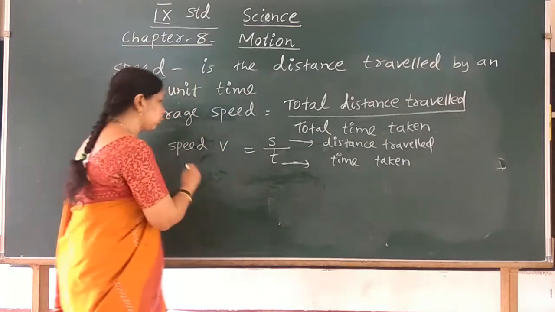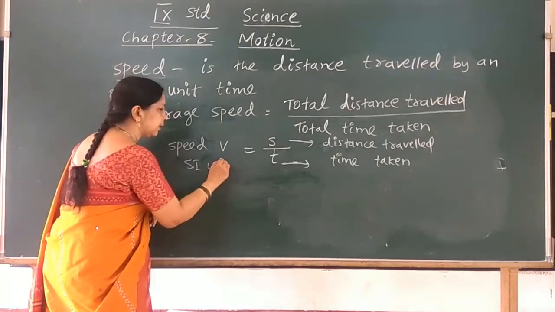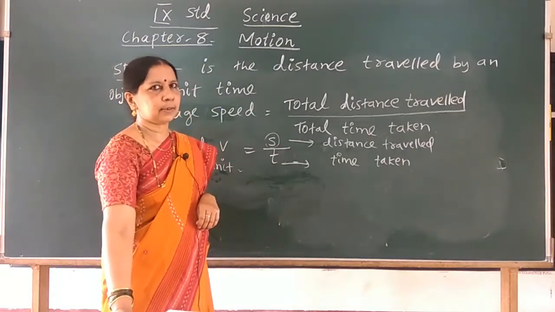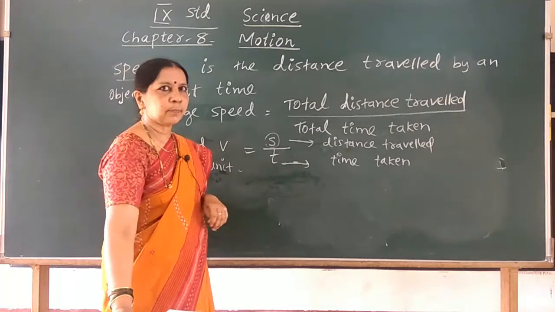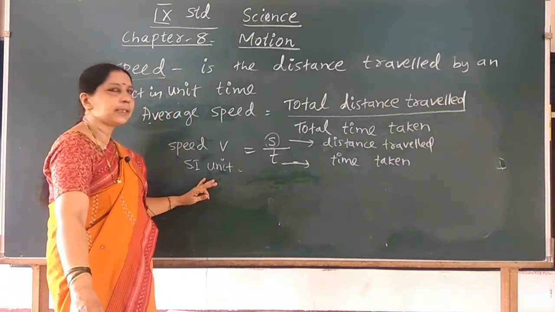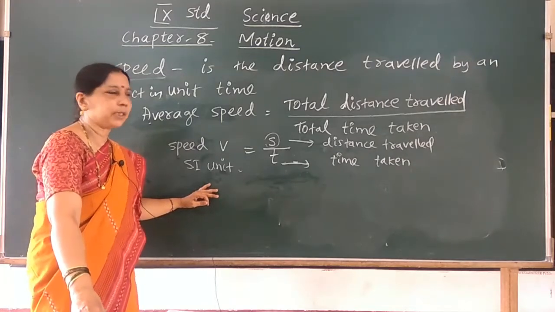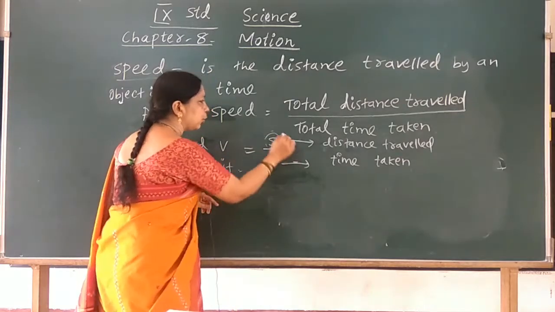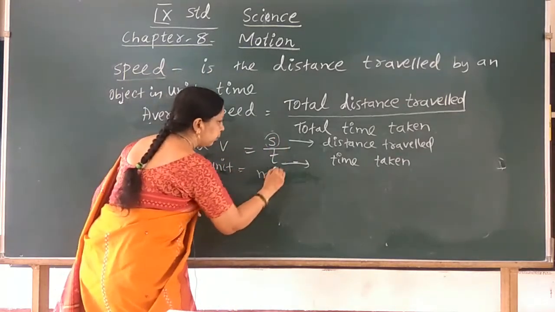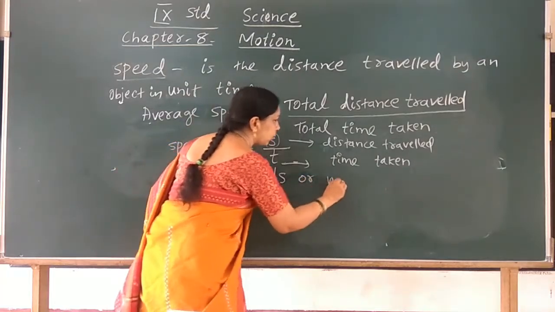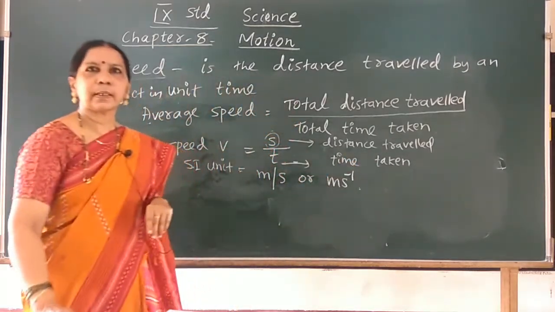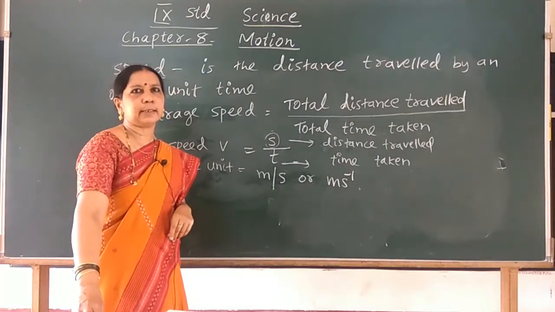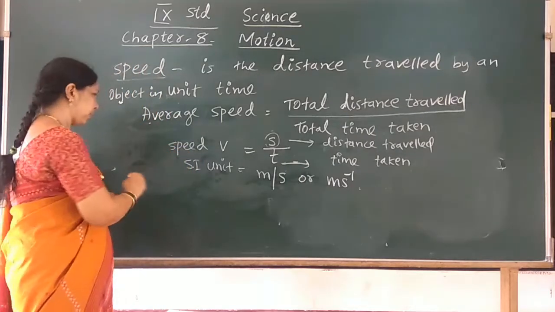And what is the SI unit? SI unit of distance travelled is meter and SI unit of time is second. So what is the SI unit of speed? It is nothing but meter per second. So what is the SI unit of speed? It is meter per second. For example, you can give an example.